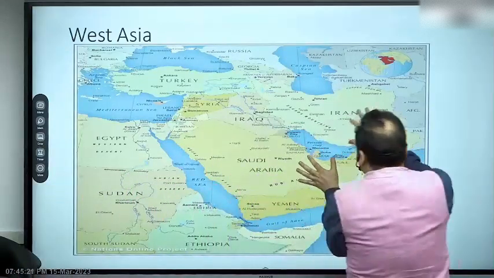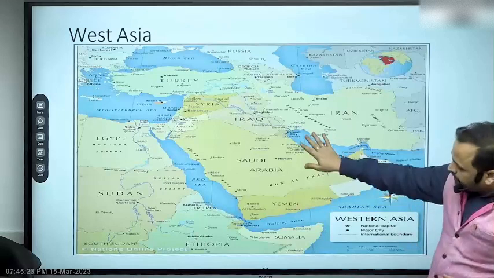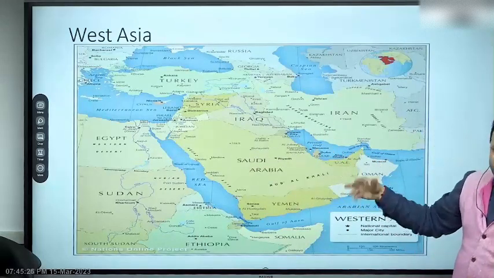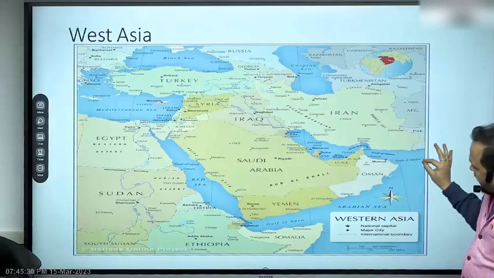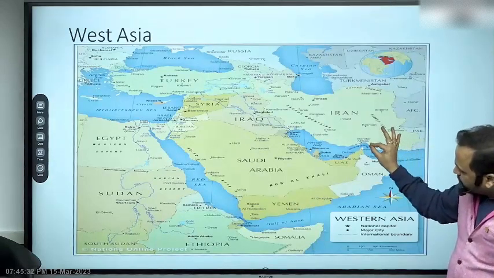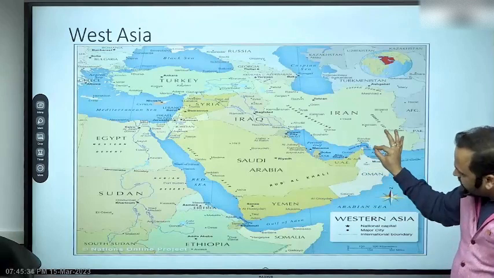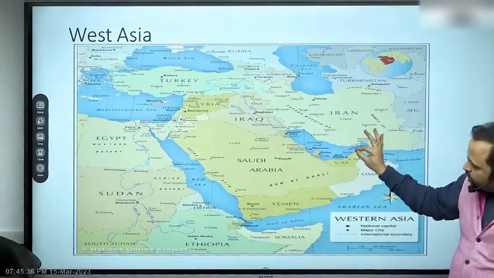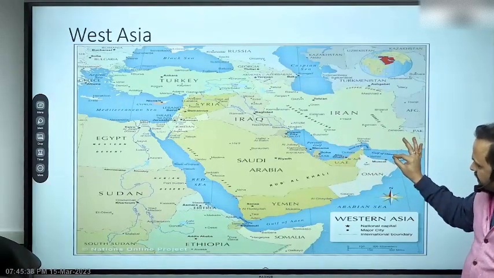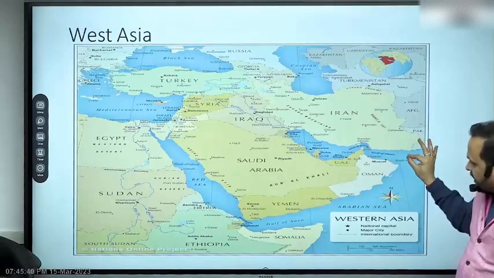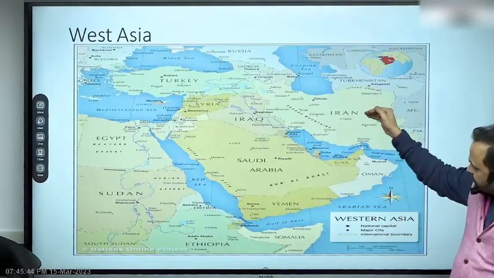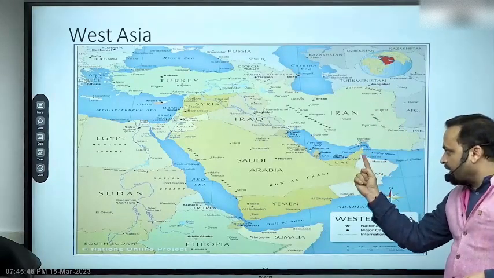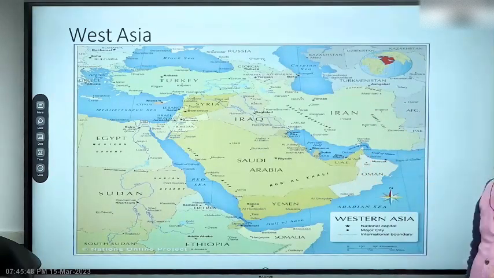Now come to the Gulf region. Now here is Persian Gulf, right, which the Arab countries call Gulf, simply Gulf or Arab Gulf, right? This is Gulf of Oman. If you move from Gulf of Oman towards Persian Gulf, you find a narrow passageway called Strait of Hormuz. So Strait of Hormuz is between Persian Gulf and Gulf of Oman. It is between them, it links them, right? Across the Strait of Hormuz, this is Iran, this at the tip is Oman, and this is UAE. So these are close by countries.